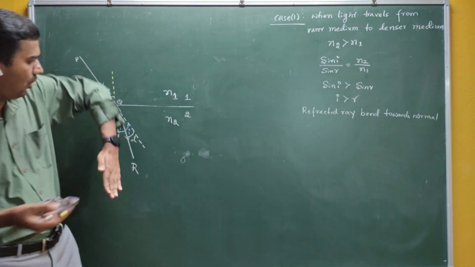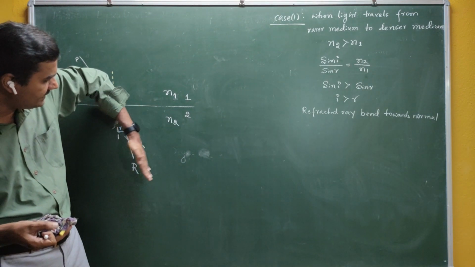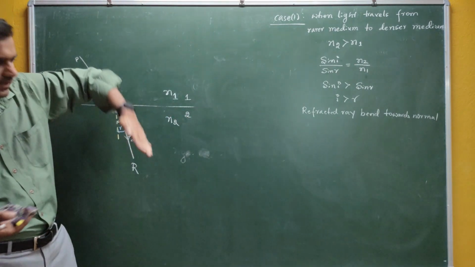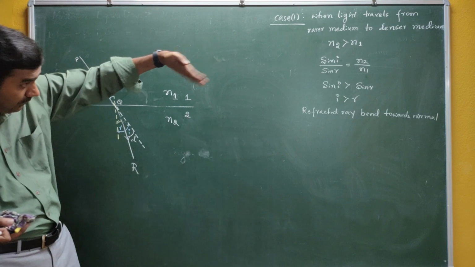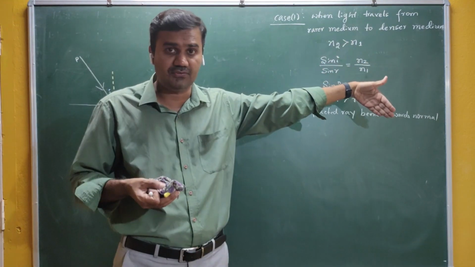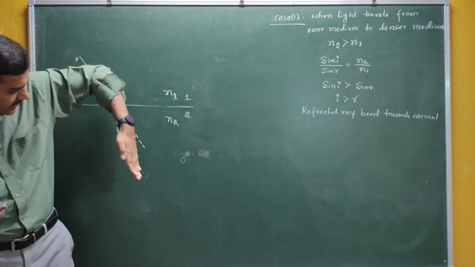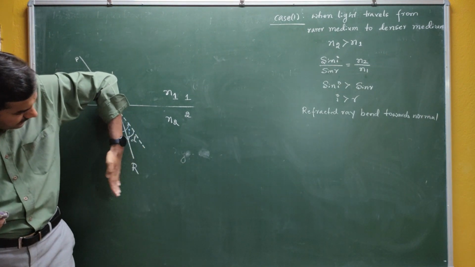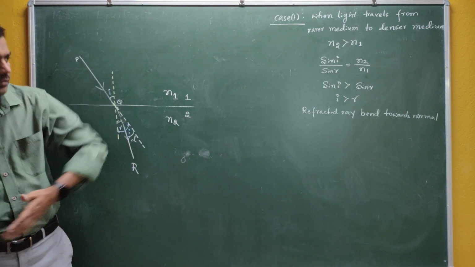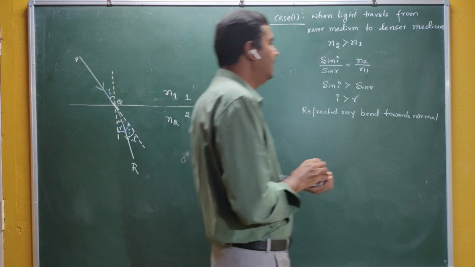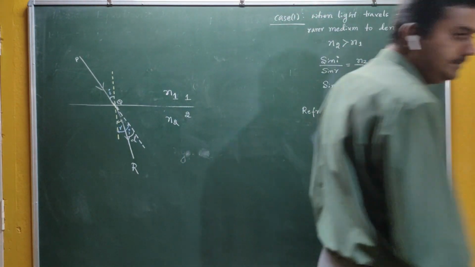If it is not bending towards the normal, if it is moving like this, then r is greater than i here. For the condition to be satisfied, i should be greater than r. That means the refracted ray should bend towards the normal.